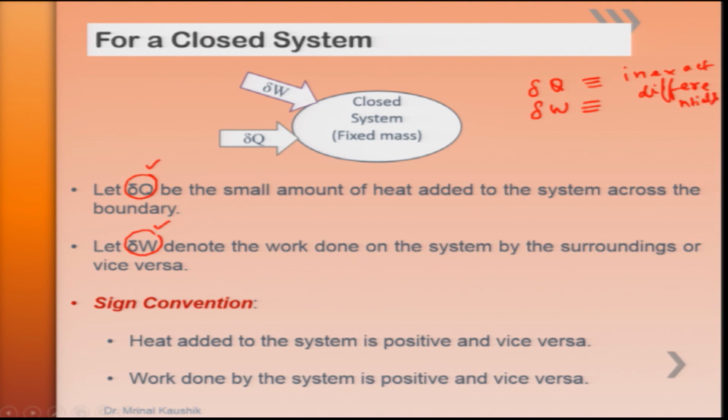What does it mean? Inexact differentials mean the heat transfer as well as the work done are process dependent variables. They are not state variables, their change is dependent upon the process through which it is carried out, and that is why they are represented with del.